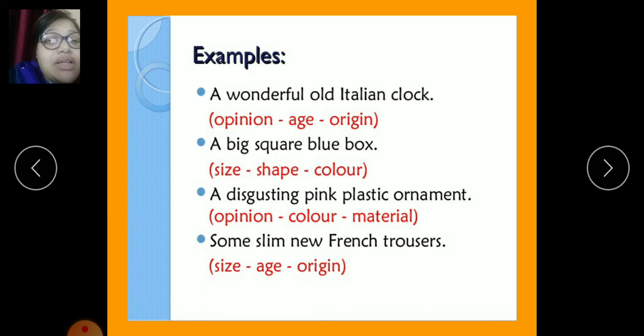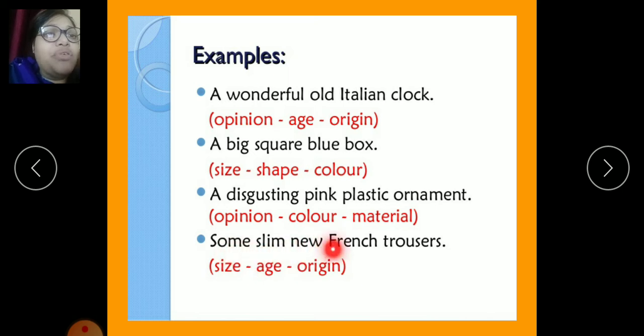We will now go through a few more sentences for better understanding of the uses. A wonderful old Italian clock. So opinion, age, and origin are coming over here. A big square blue box. So size, shape, and finally the color. A disgusting pink plastic ornament. Opinion, disgusting. Color is the pink and material is plastic.